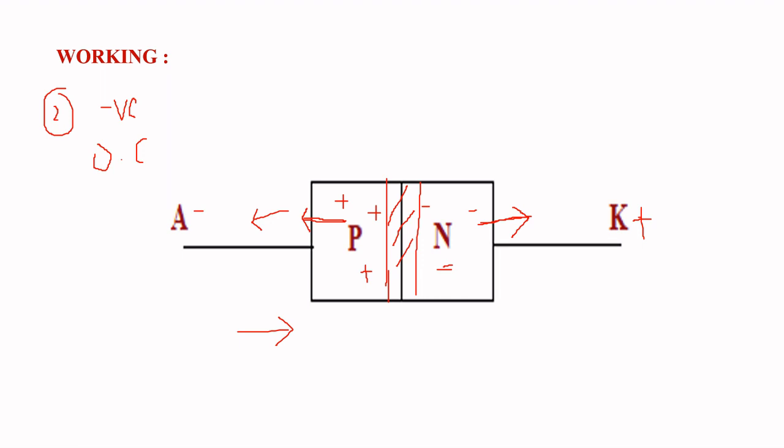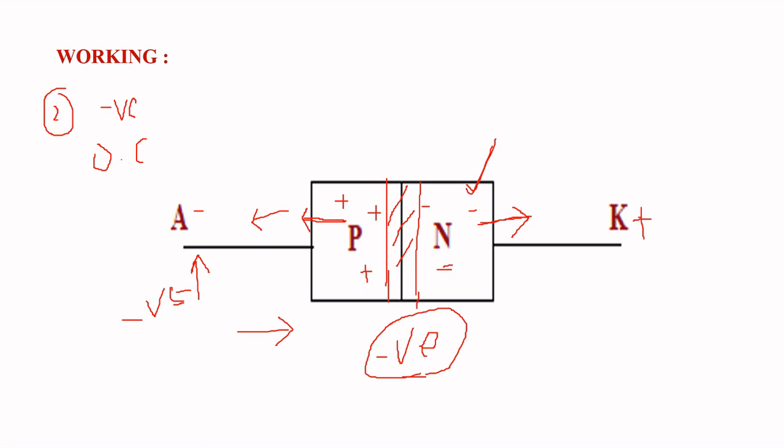If we further increase the negative voltage between anode and cathode, at a particular voltage this junction breaks down and it allows a large amount of negative current to flow. This large amount of negative current may damage the diode. Okay, this is about the working of the PN junction diode.